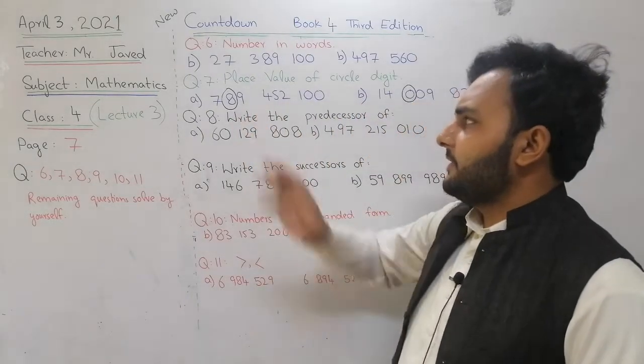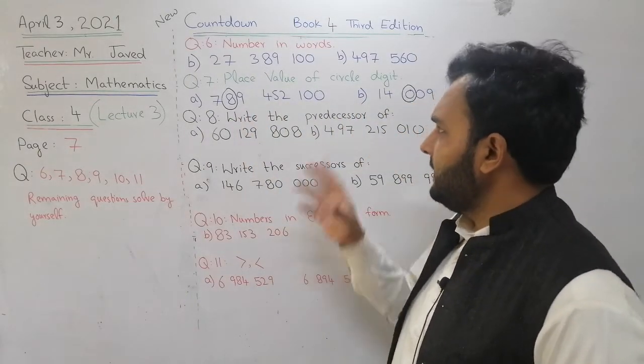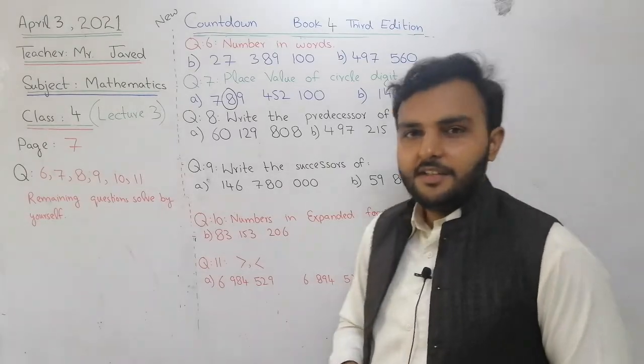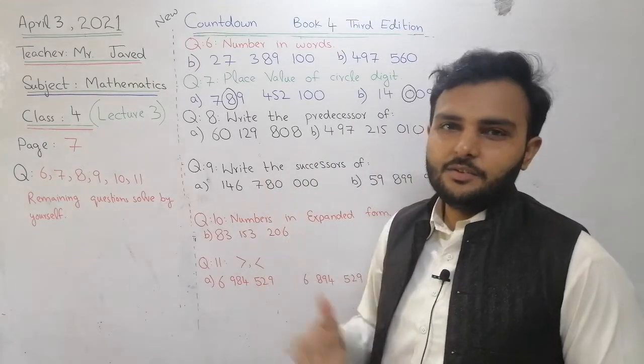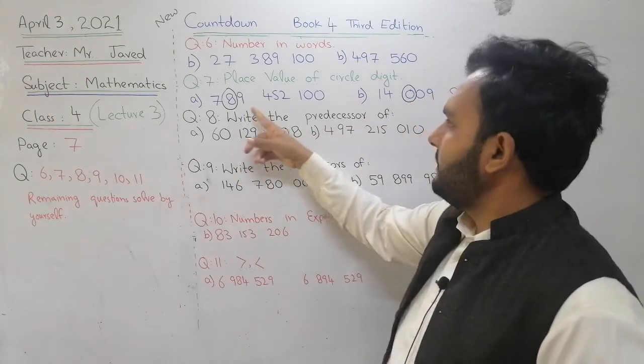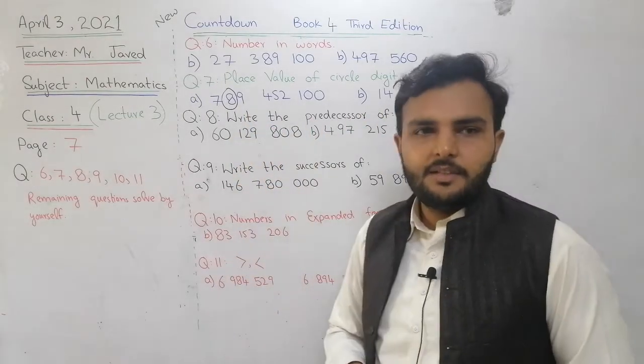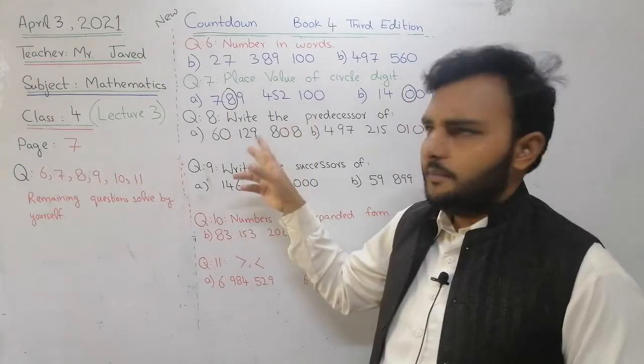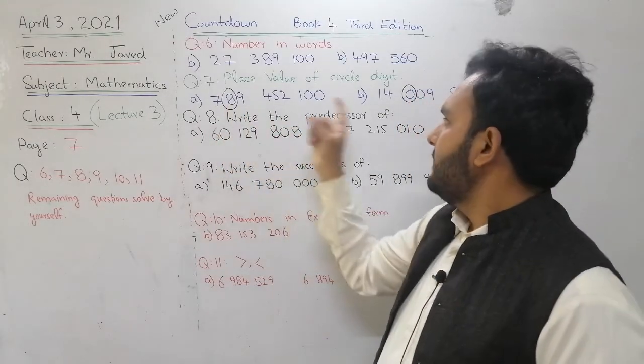Okay, question number 7. Place value of the circled digit. The previous chart will also help with this. The numbers that are in circles, we have to tell their place value. We will discuss the others too, but 8 more properly.